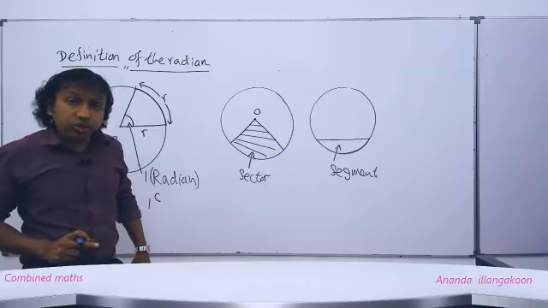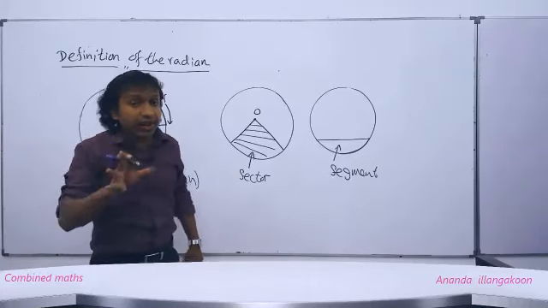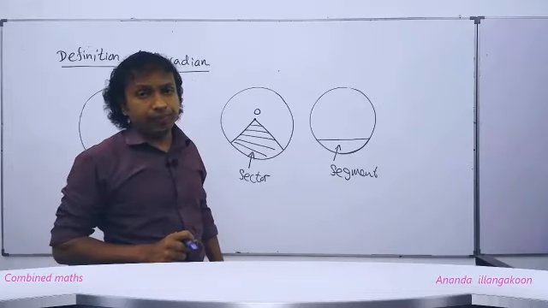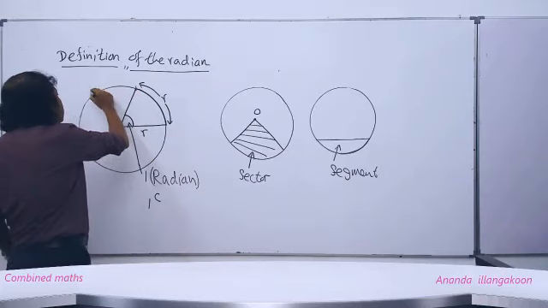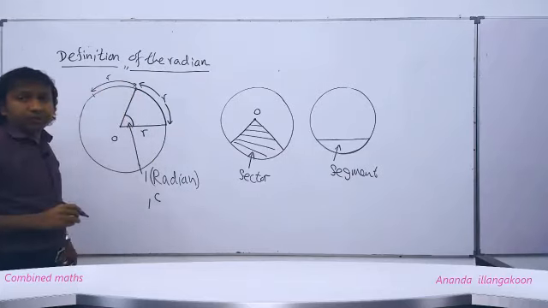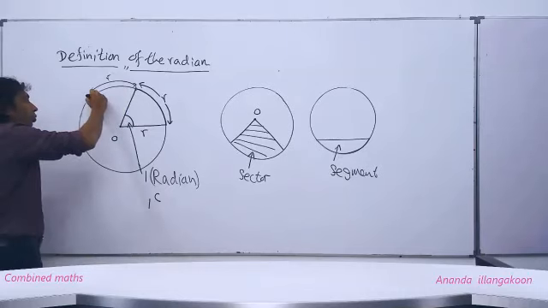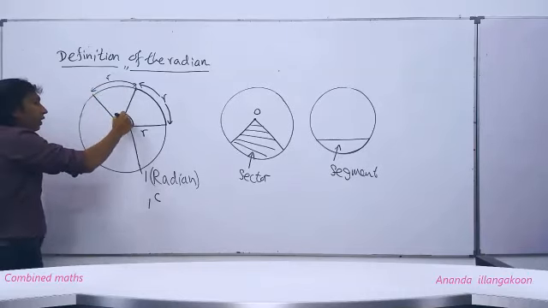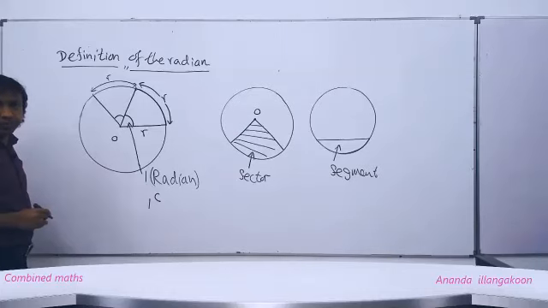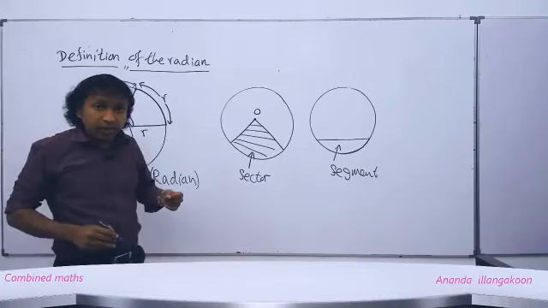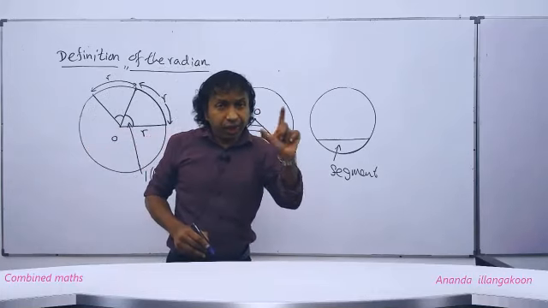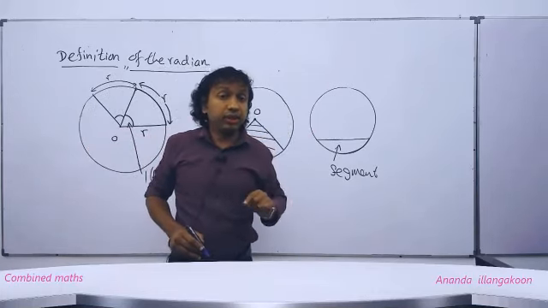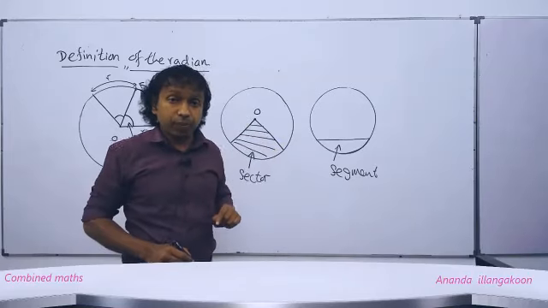So therefore, people, if you need to take another 1 radian angle at the center of the same circle, we have to take another arc whose length is equal to the radius of the same circle. Then once I join those 2 points to the center, another 1 radian angle is formed. Like that, if we need an angle of 1 radian at the center of the circle, we have to take an arc whose length is equal to the radius of the same circle.